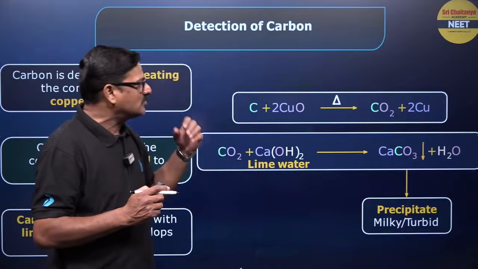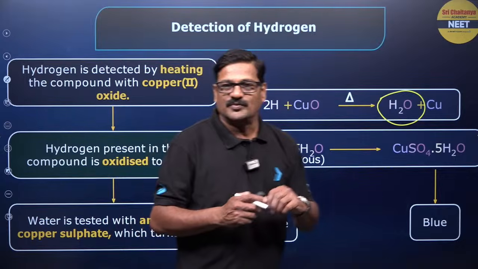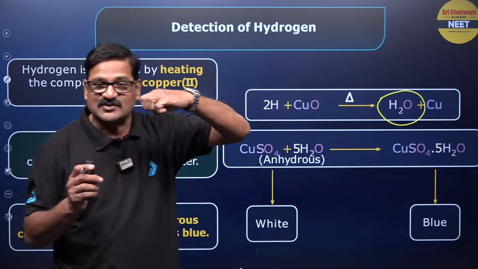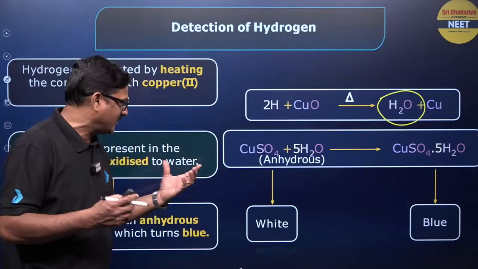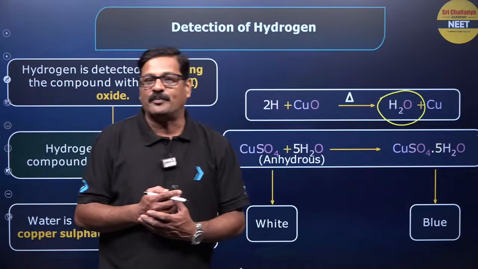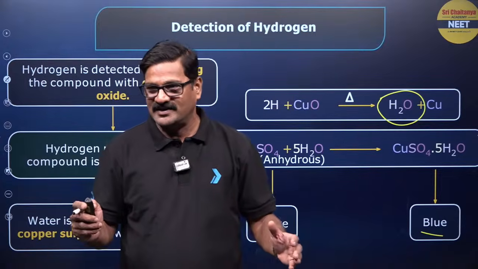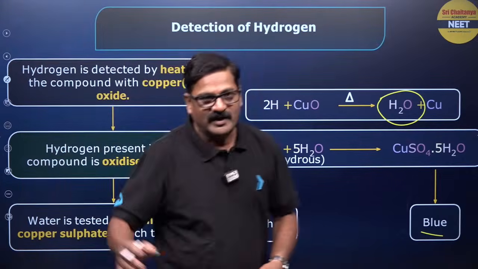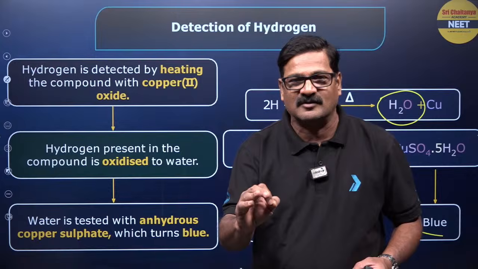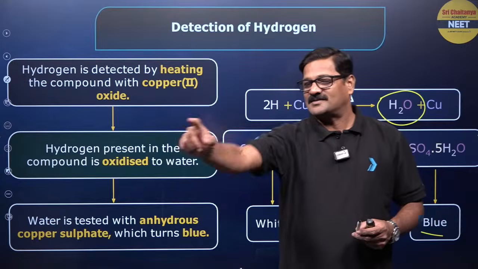Okay, now how to detect the hydrogen here? The hydrogen part is converted into water. So the copper oxide and the hydrogen part of the organic compound is going to be converted into water, and this water is exposed to anhydrous copper sulfate. Anhydrous copper sulfate, it was white. Once it is hydrated, the copper sulfate pentahydrate is going to be formed, which turns blue in color, right? So appearance of this blue color indicates that hydrogen is present. Basic elements that are present in the organic compounds are carbon and hydrogen, which are mandatory. Any doubts you can ask in the chat box.